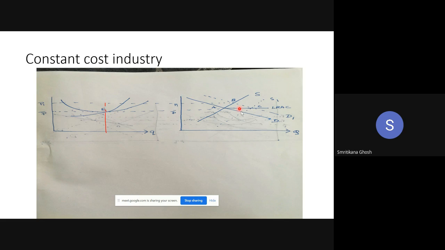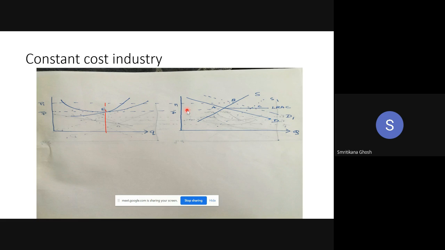So what are we getting? We have started from A, the long run equilibrium. Due to a change in demand, for the time being, we have a new equilibrium, the short run equilibrium B. Because of B, there is supernormal profit for the existing firms, so new firms are entering. As there is supernormal profit, the supply curve shifts to the right. Ultimately it will reach S1, so that we get the new equilibrium C.